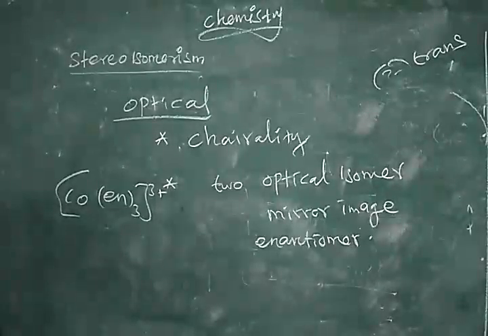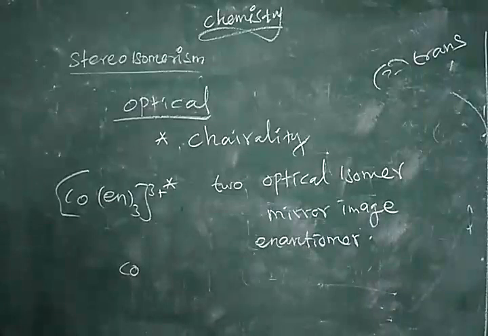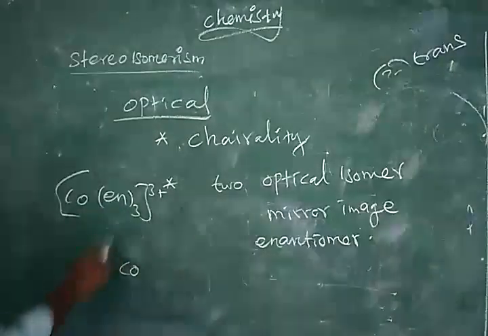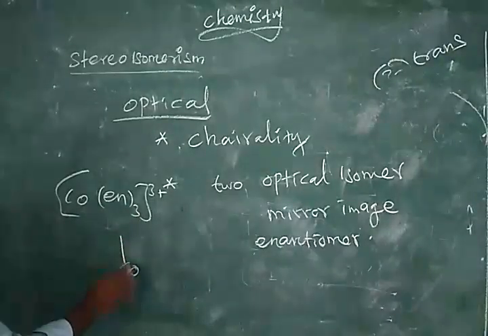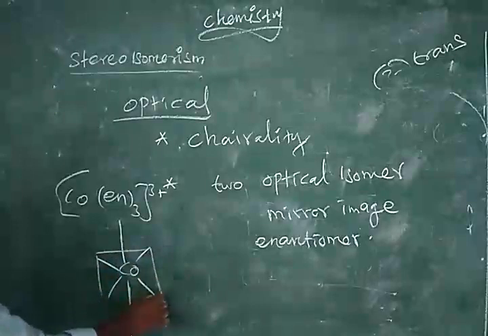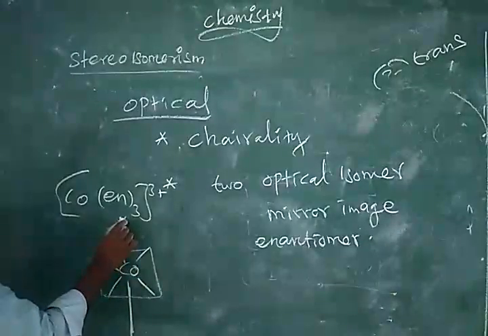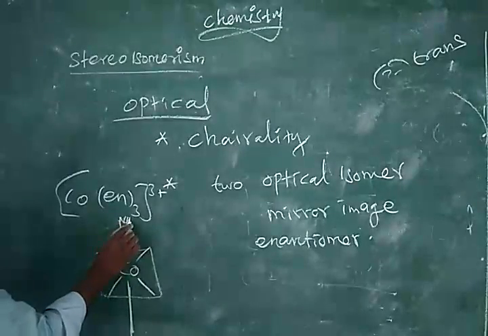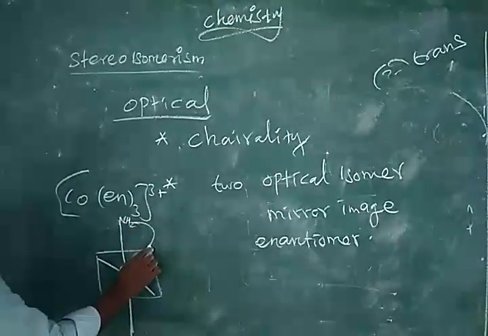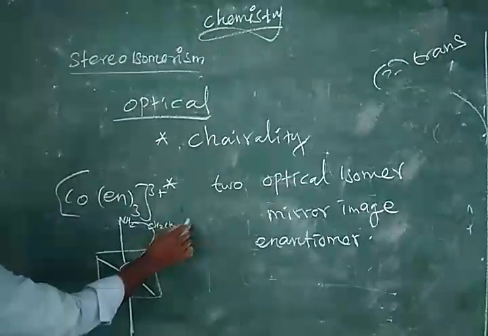This compound, how do you write? Center atom cobalt, en is a bidentate ligand. So you just remember all the 6 positions of the octahedral complex. First and second, en is NH2 connected with another NH2. In between we have CH2, CH2.